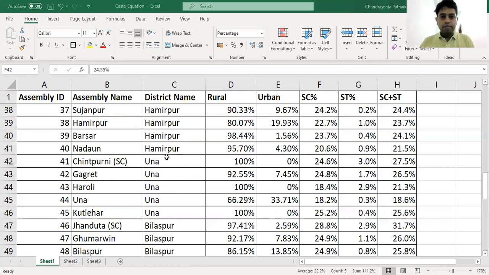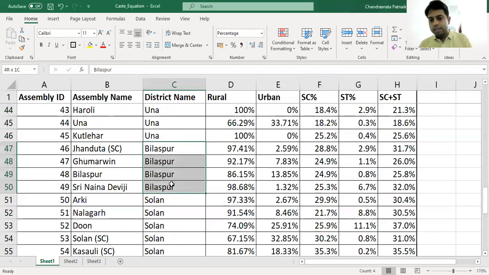After Una, let's come to Bilaspur. In this district we have 4 seats. It is also a rural population. The ST population is very minimal, and the average SC population per seat is 26%. So let's look at how Bilaspur has voted in the past.